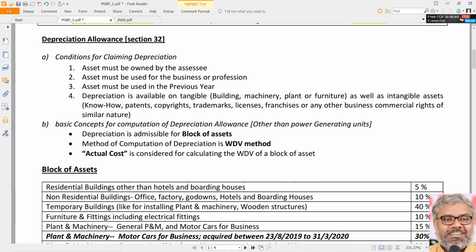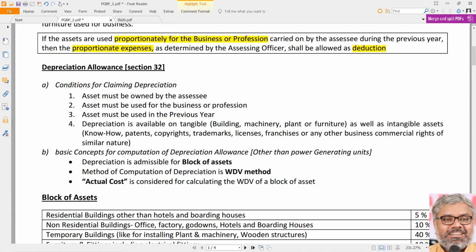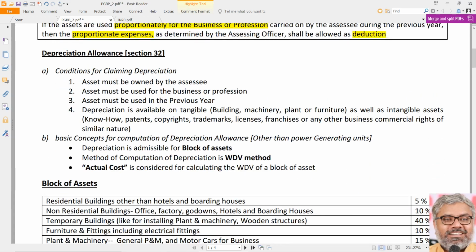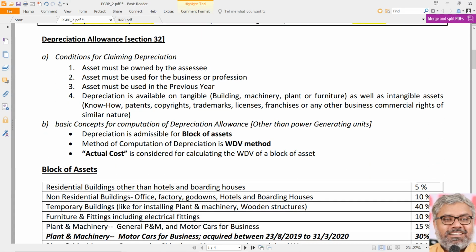All the employees, managing director also is an employee of the company. Maybe he is the 99.99% stakeholder in that company. Doesn't matter. All those things do not matter. Company was the SSC, and company owns that building also, no problem. It can claim depreciation. If company rents that building also, no problem. It can claim that rent as deduction. So that is the point to be noted. Particularly when there is a sole proprietorship, this concept of personal usage will come. Other cases, there is nothing personal, we can say.